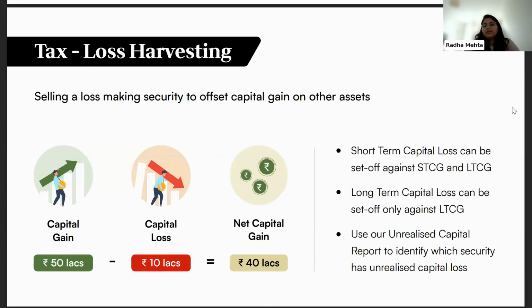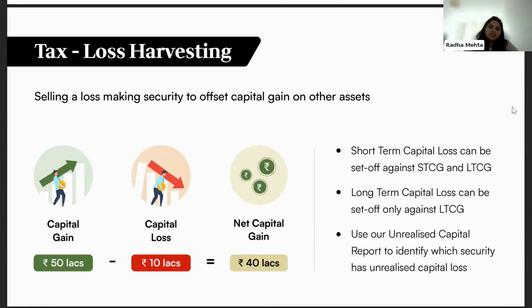We have actually done a detailed one-pager note explaining the entire tax loss harvesting. We'll also post the link of that on our chat here. I'll request the person in my team to put that note so that all of you can access it, wherein we have given a detailed explanation on what is tax loss harvesting, what are the rules applicable, and how the entire process works.